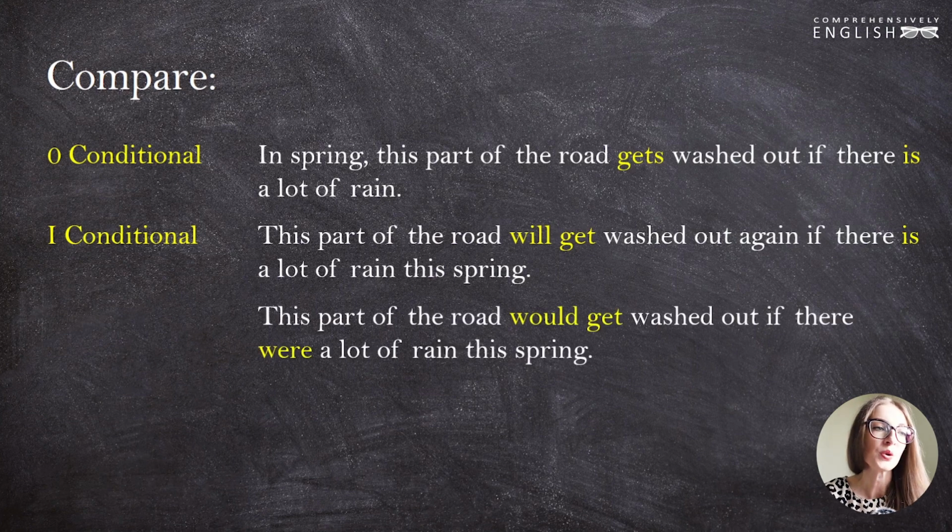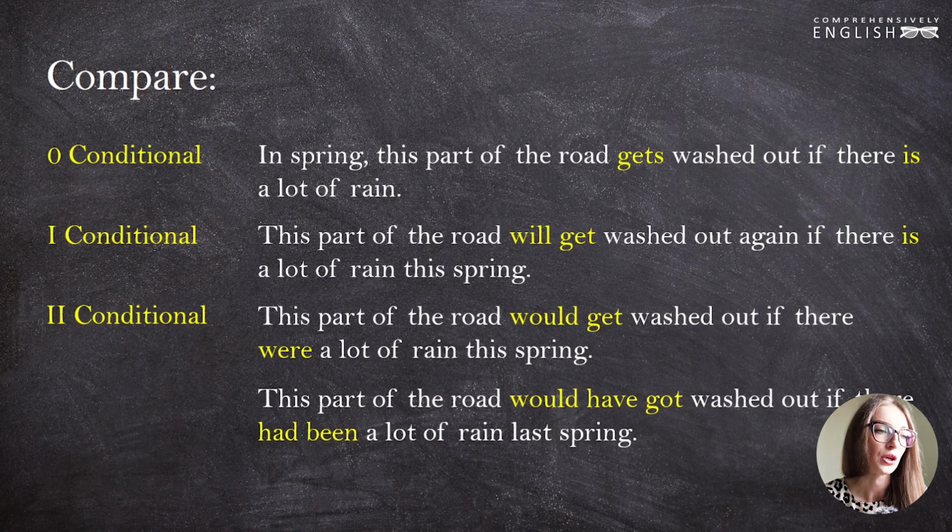This part of the road would get washed out if there were a lot of rain this spring. We already know that this is impossible. We speak in the subjunctive mood. If there were a lot of rain, but there isn't. So the second conditional is used.